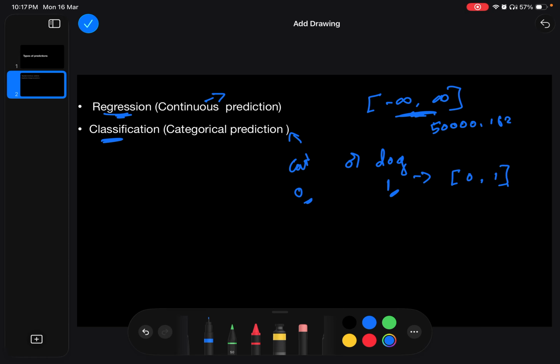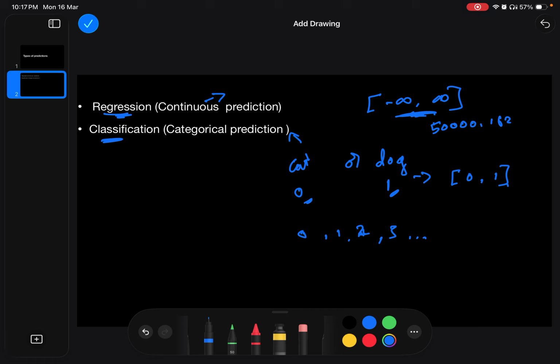For some other multi-class problems, it may have many classes, like cat, dog, and mouse. Maybe we name mouse numerically as 2, and for 3 and beyond, based on the number of classes, we can give a numerical representation. For classification, the output will be discrete, and for regression the output will be any value between minus infinity and plus infinity.